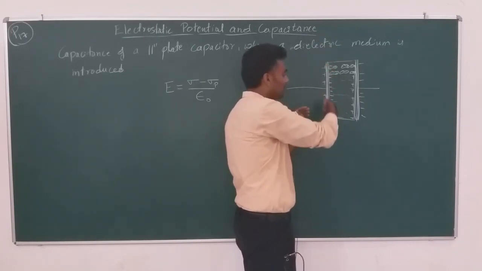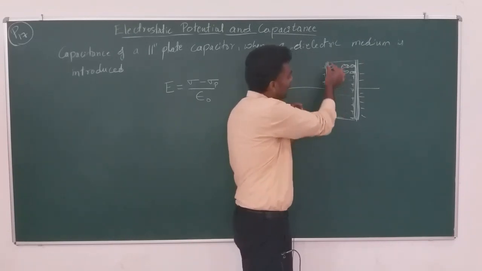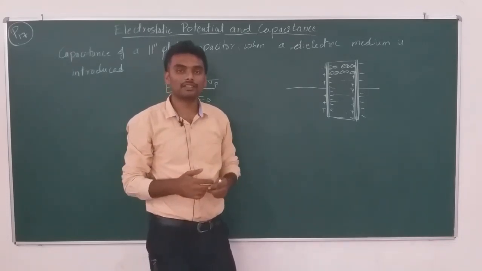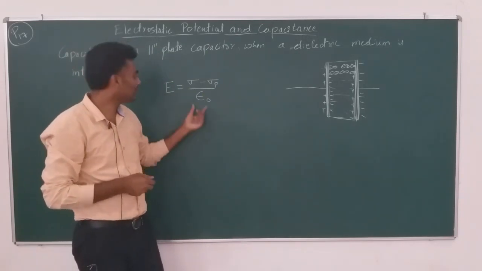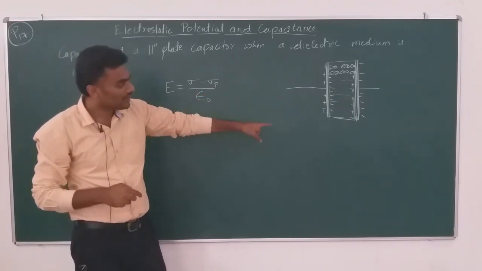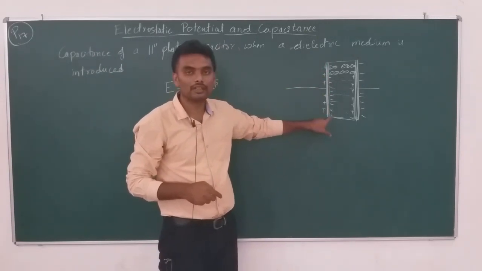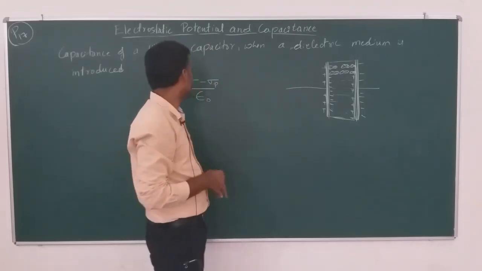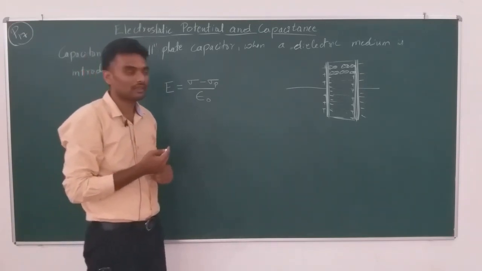So this contributes for sigma, the plate, and the one inside the dielectric contributes for sigma p, and this is positive, that is negative. So the net charge would be cancelling, I mean subtracting each other. It is the difference which matters. So E becomes equal to sigma minus sigma p by epsilon naught, where sigma p is the surface charge density due to the polarized dielectric. The dielectric gets polarized and sigma p is related to that. Now this sigma minus sigma p is actually related to sigma itself, right? What is sigma?